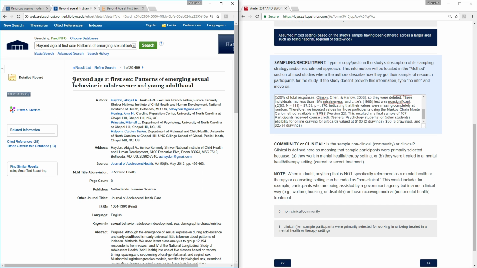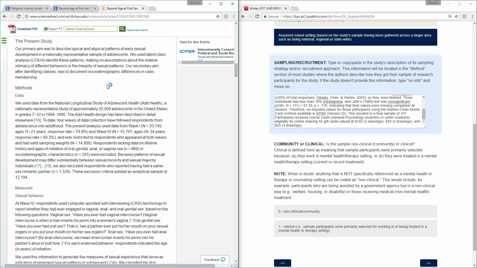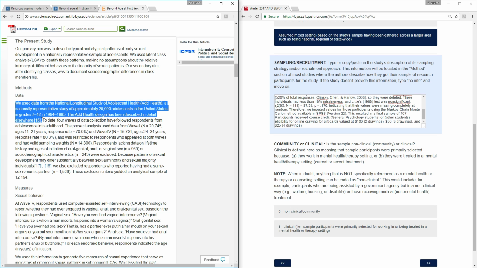And our example article, Beyond Age at First Sex, we're going to follow this get it link, and we can go to the methods section in this article. They're going to describe that they used a national data set that was already available. So right here, this first sentence describes that. Second sentence just explains that the specific sampling and recruitment strategies have been described in the original research. So these 2 sentences are perfectly fine to copy for the sampling of this article.